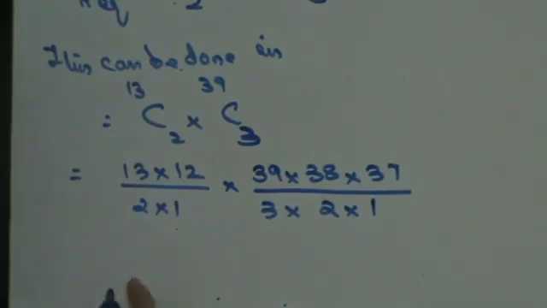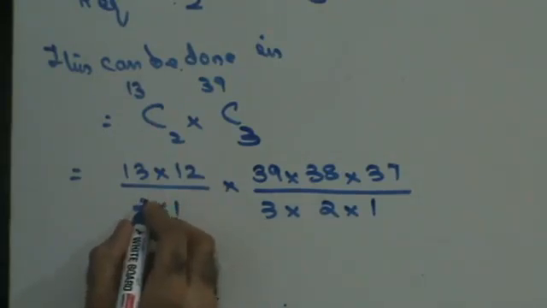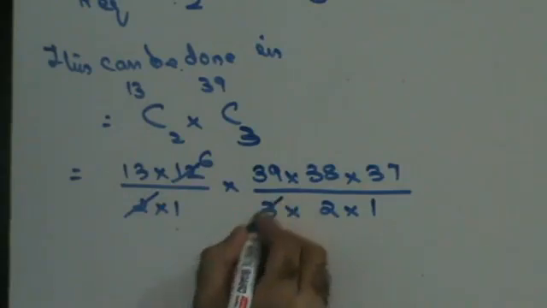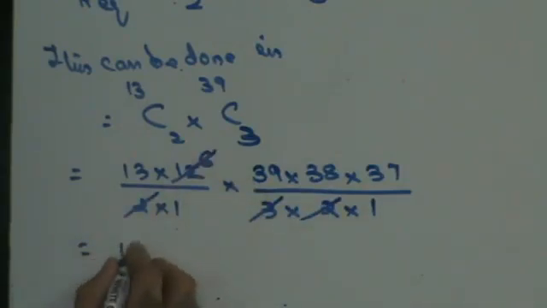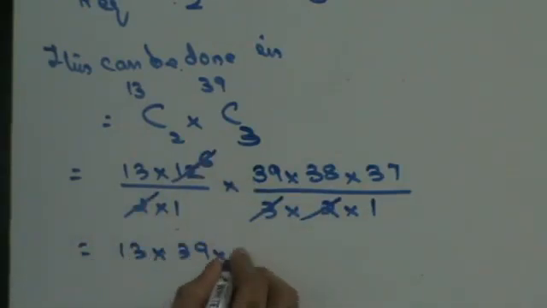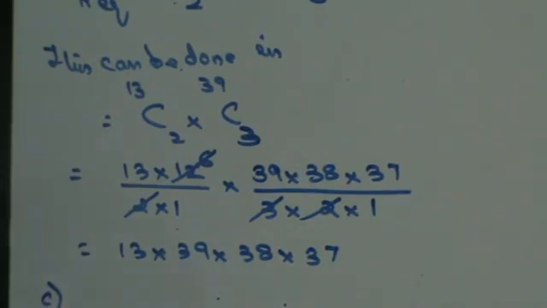Right? Do you understand this? Now, this can be written as 6, 6. This is 13 into 39 into 38 into 37. Fine, do you get this clear? Next, you can do your multiplication and get the answer. Last part of the question, no clubs.